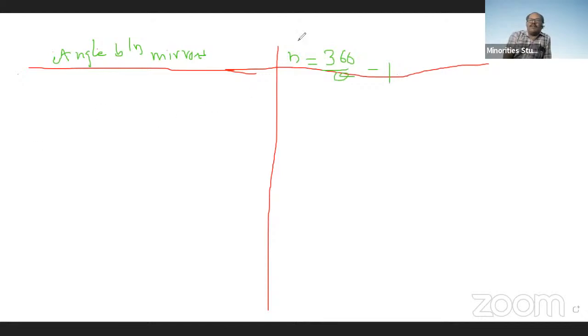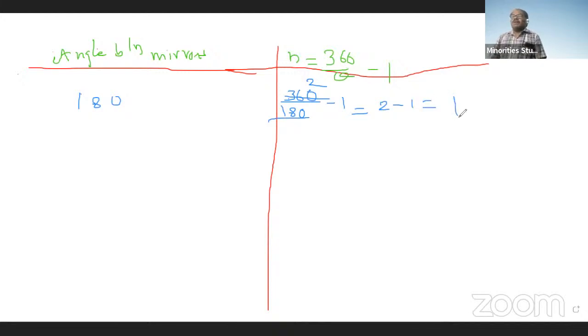Now, suppose the angle between the mirrors is 180 degrees, then how many images are formed? That is 360 by 180 minus 1. 360 divided by 180 is 2, and 2 minus 1 is 1 image.